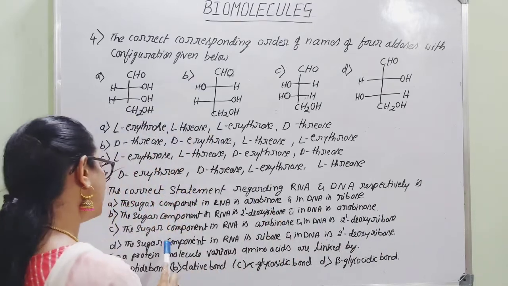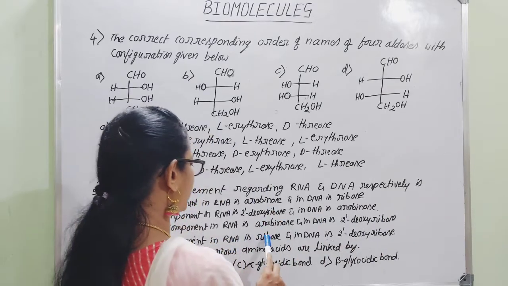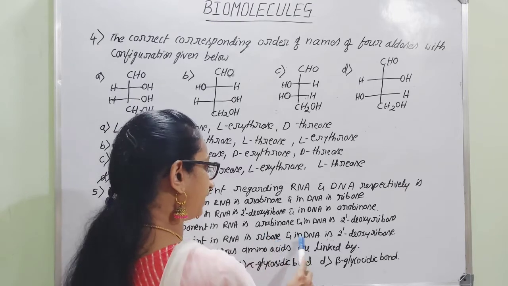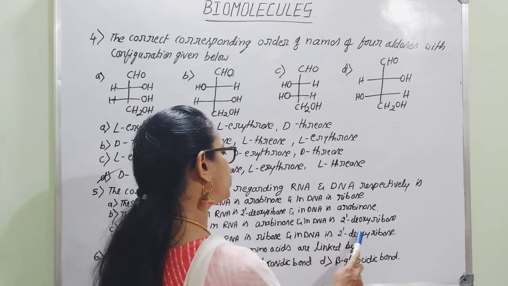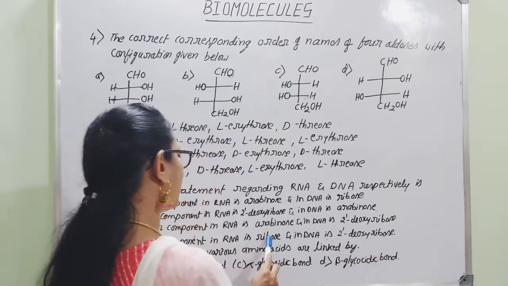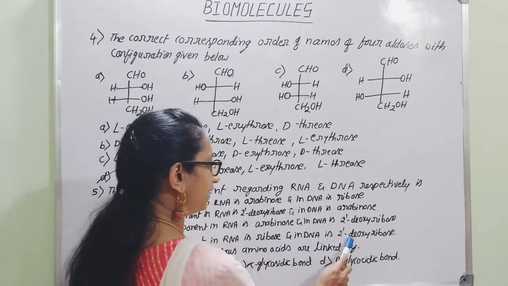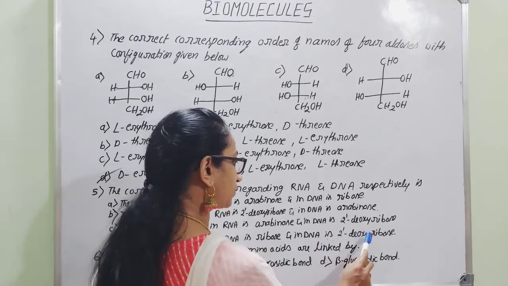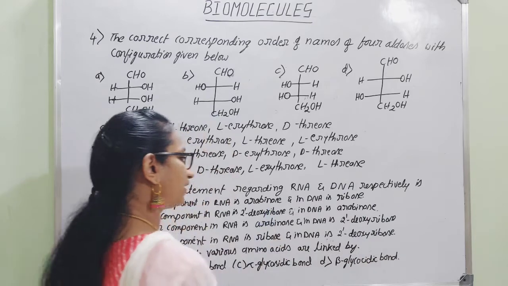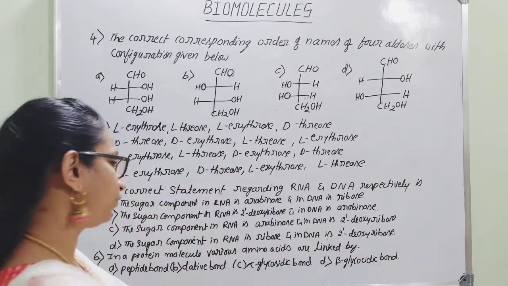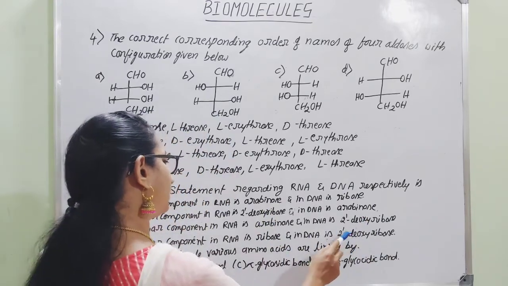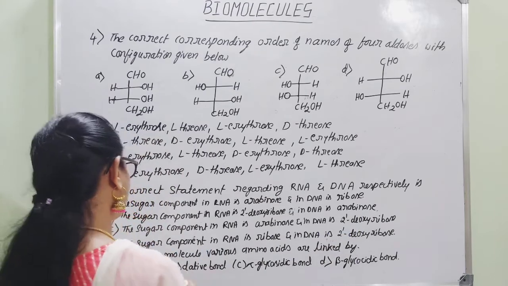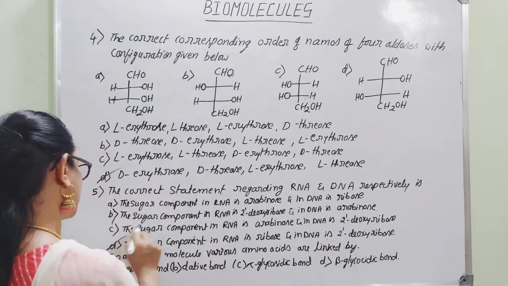So the last option: the sugar component in RNA is ribose. We can accept this. This is the right one. And in DNA it is 2-deoxyribose. In RNA it is ribose sugar, in DNA it is 2-deoxy, deoxyribose, and we can consider it. Got it? Therefore we can consider, that is without oxygen, deoxyribose. Therefore option D is the right answer.